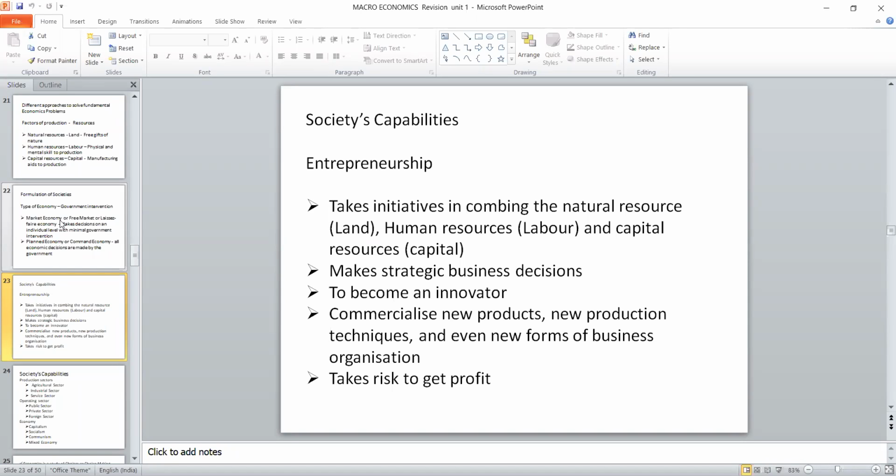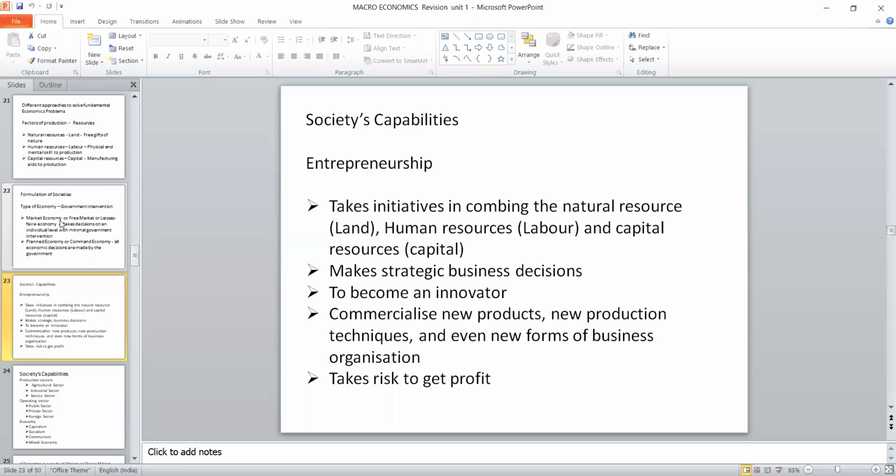Once there is this initiative and decision, there is definitely a possibility to become an innovator, and some new products and new techniques will come into the scene and the business will pick up. Finally, we should make some business decisions by taking a risk.